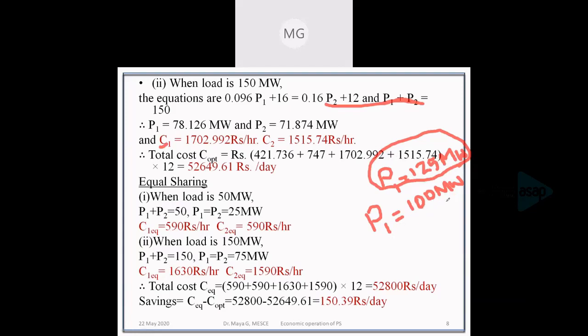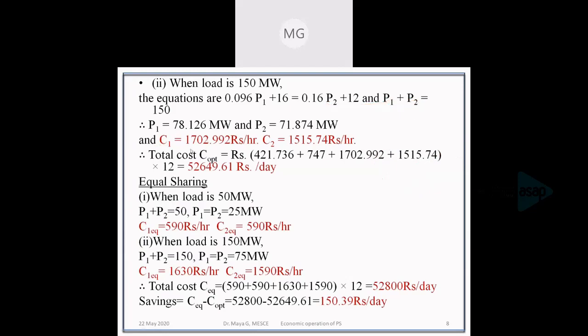Then we calculate the cost of generation. Whenever a generation crosses a limit, we assume the crossed limit as the schedule and find the cost function.